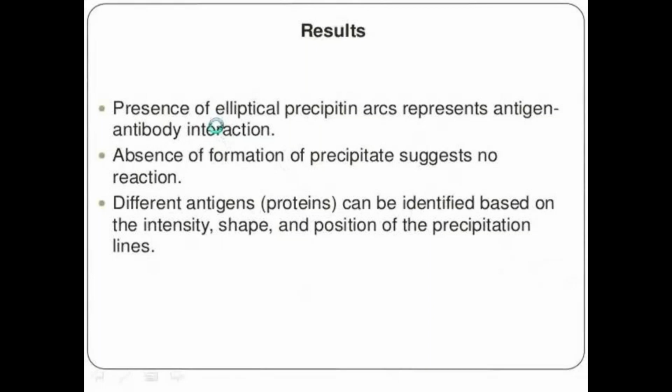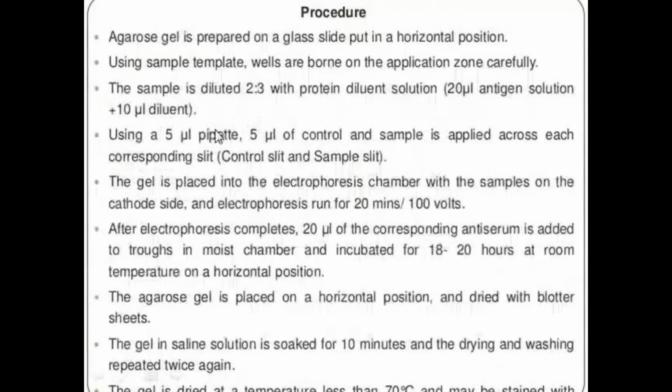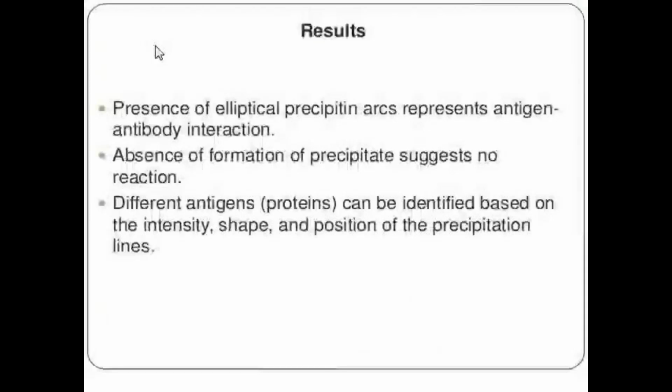This is the immunoelectrophoresis technique. First, we apply electrophoresis to the antigen containing gel. Then we add the antibody. After incubation, precipitin bands appear, and these are observed by using staining processes. We observe the different precipitin bands, and different antigens can be detected. This is the immunoelectrophoresis technique, and these are the different types of precipitation reactions.